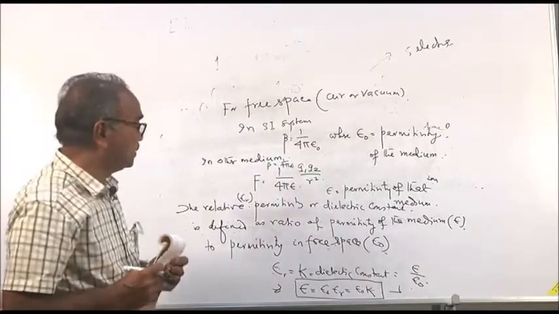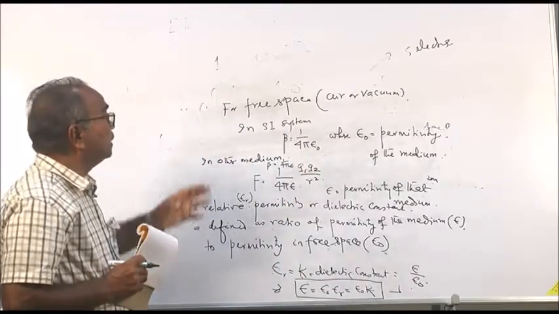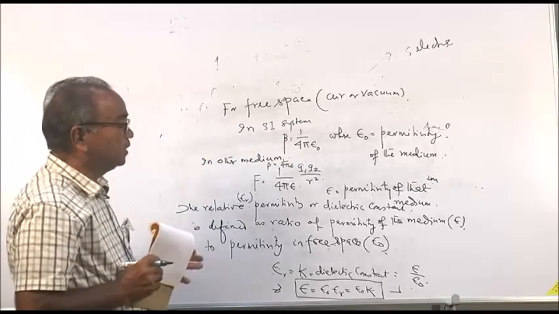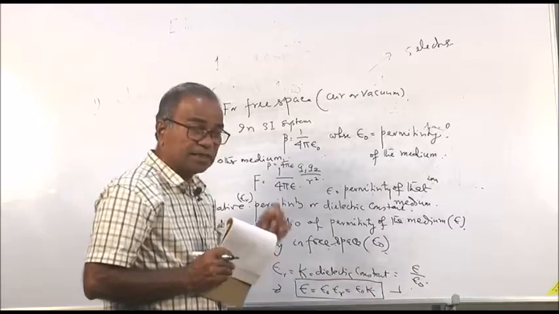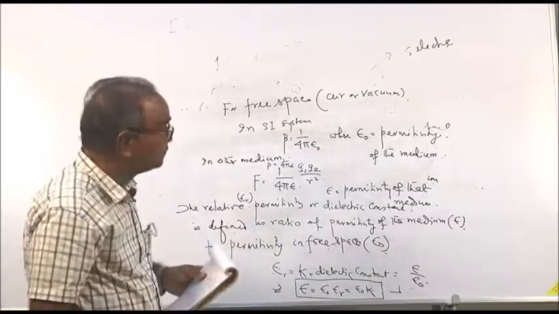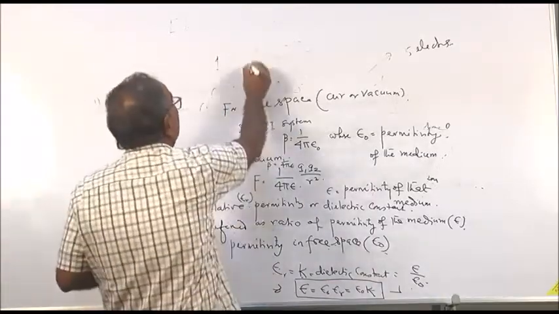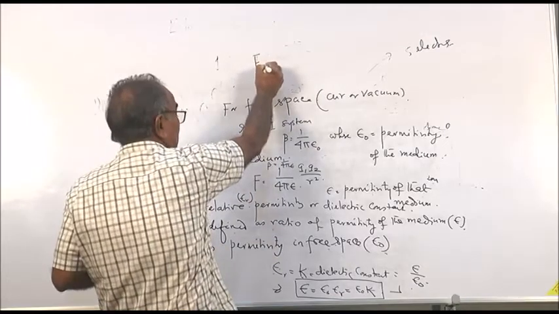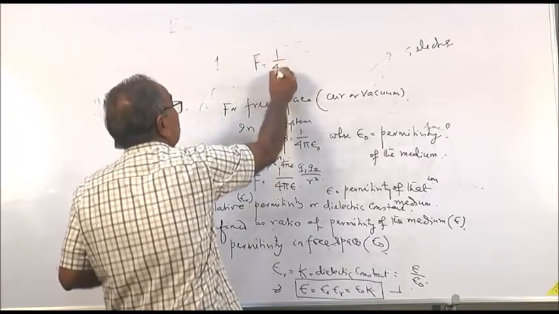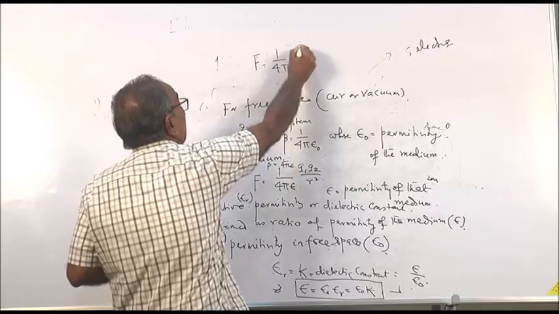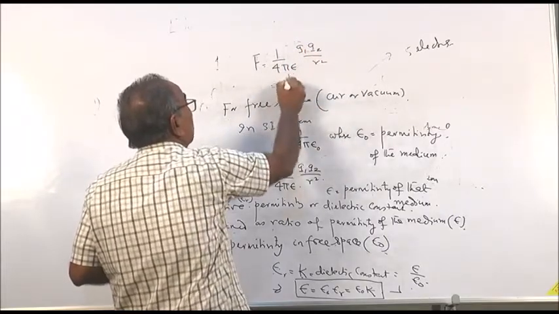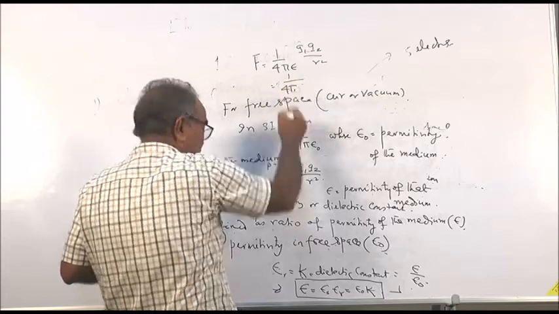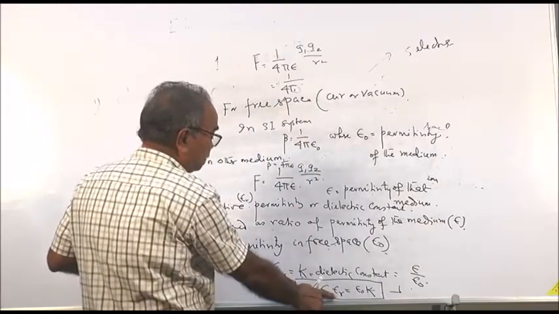So, Coulomb's law in terms of relative permittivity or dielectric constant can be written as F equal to 1 by 4 pi epsilon q1 q2 by r square, where epsilon is equal to epsilon 0 into epsilon r.